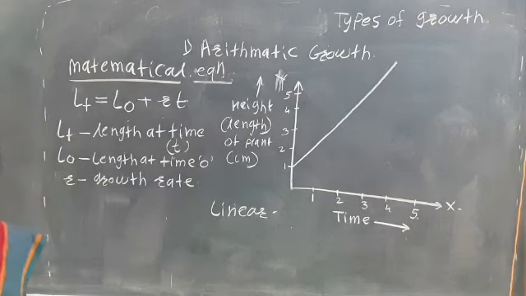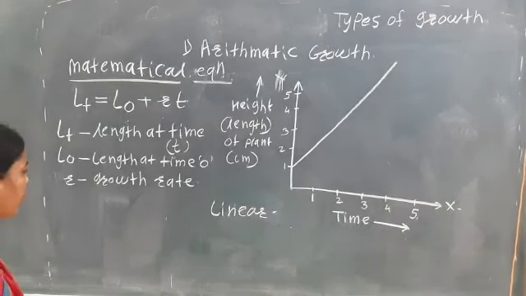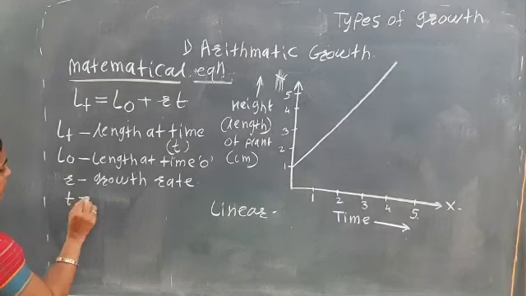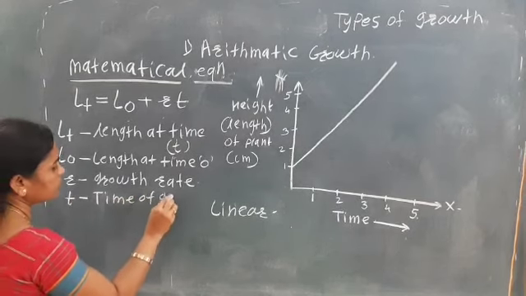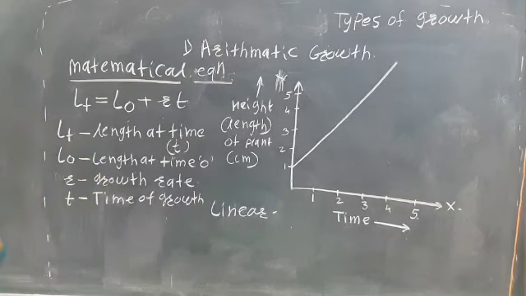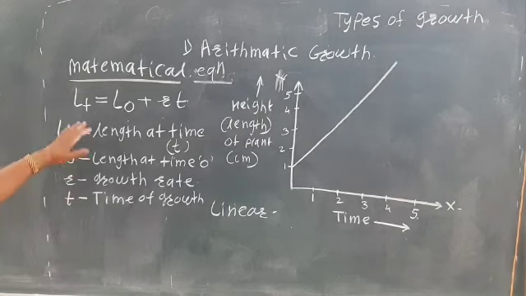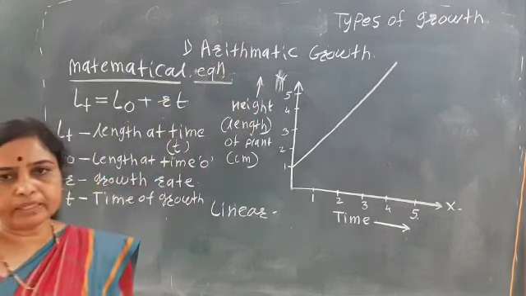R means growth rate. And T is time of growth. By this mathematical equation we can calculate the arithmetic growth.